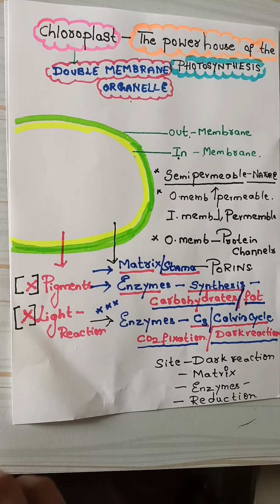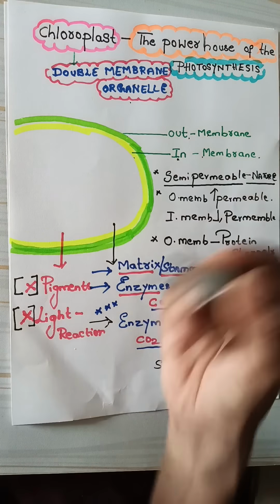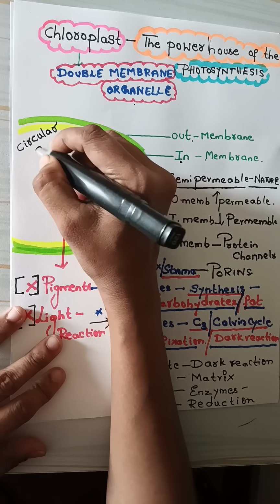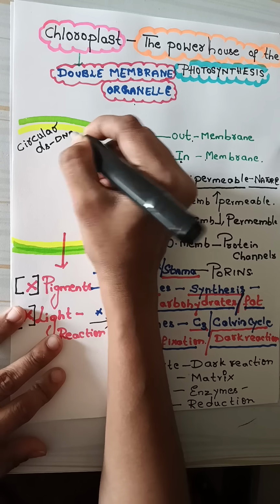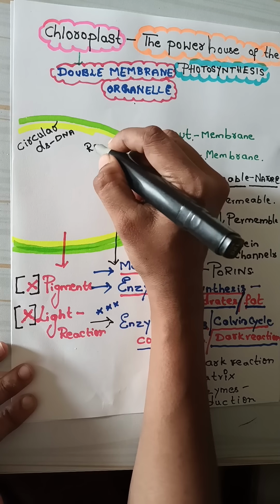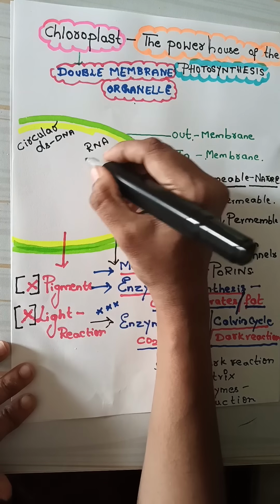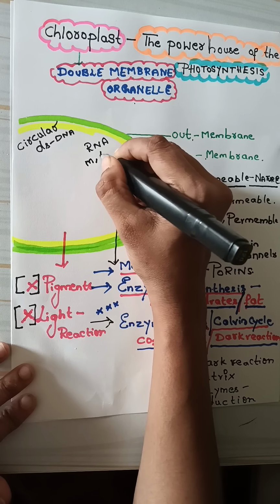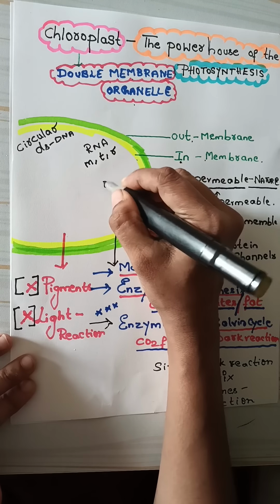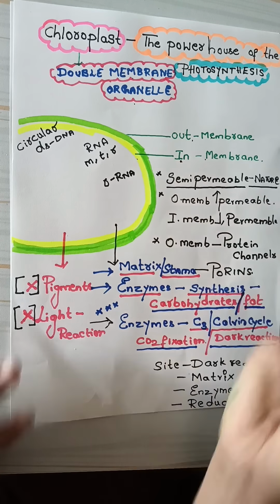Suppose people ask you what structures are present inside the matrix. One, there is circular double-stranded DNA. Two, the very important thing, there is presence of RNA. The three types of RNA, messenger RNA, transfer RNA, and rRNA, are present. And third point, rRNA means ribosomal RNA.